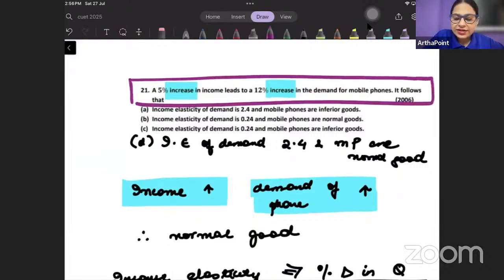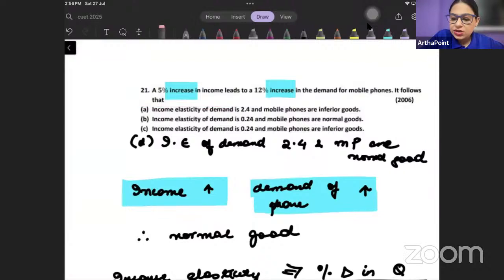Which means that suppose, let's say that this was the question. It follows that. और यहाँ पे क्या होता ना, that they would have given option A, income elasticity is 2.4 and mobile phones are, यहाँ पे suppose they would have written normal goods, और यहाँ पे वो लिख देते income elasticity is 2.4 and mobile phones are luxury goods. तो both are correct, normal भी है ही और luxury भी है ही.